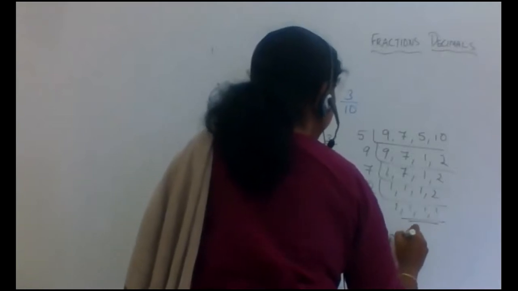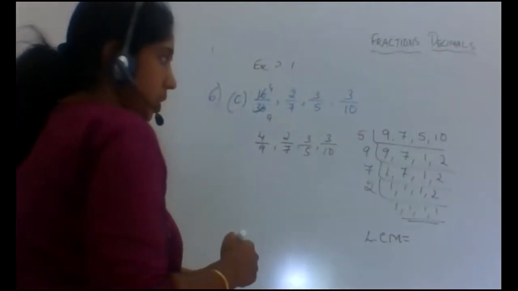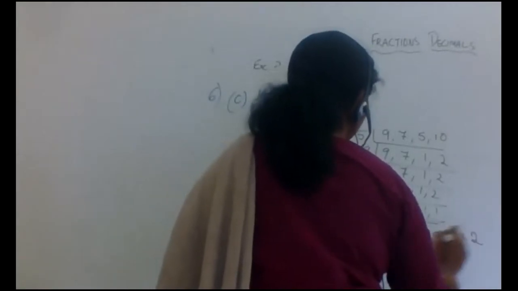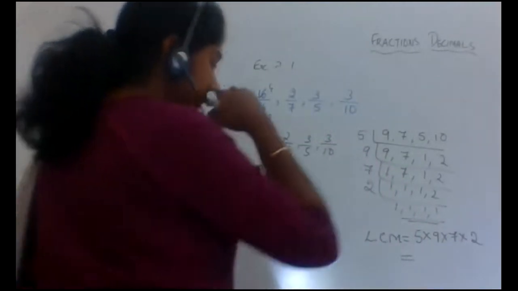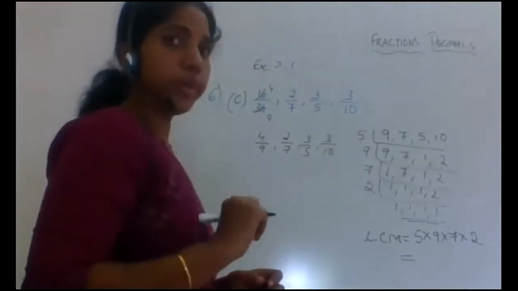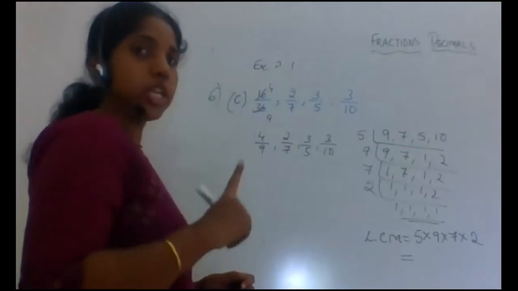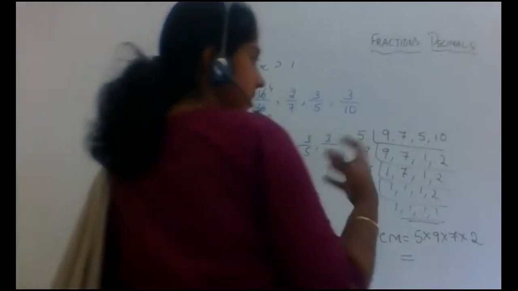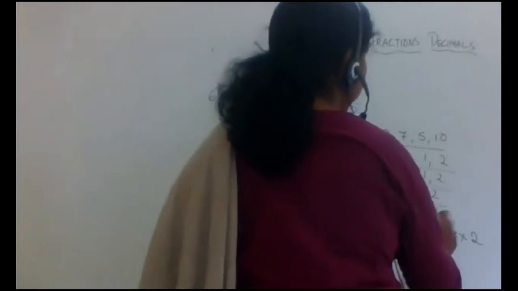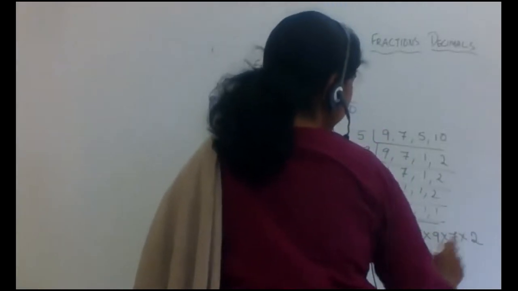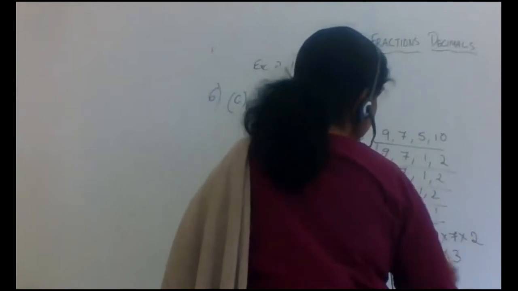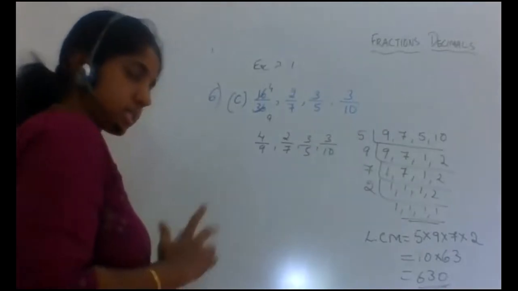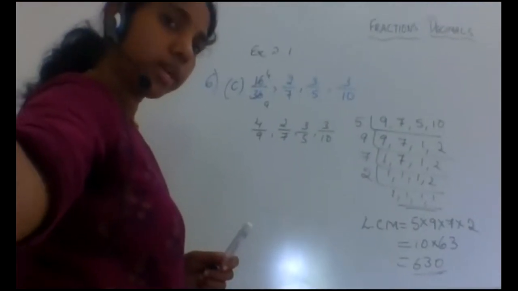So the LCM here is 5 into 9 into 7 into 2. We have studied the distributive and associative properties of multiplication for integers, so we can multiply in any order whichever is easy for us. I will multiply 5 into 2, which is 10, then 10 into 9 into 7. It is easy to multiply. 630 is the LCM we get here.